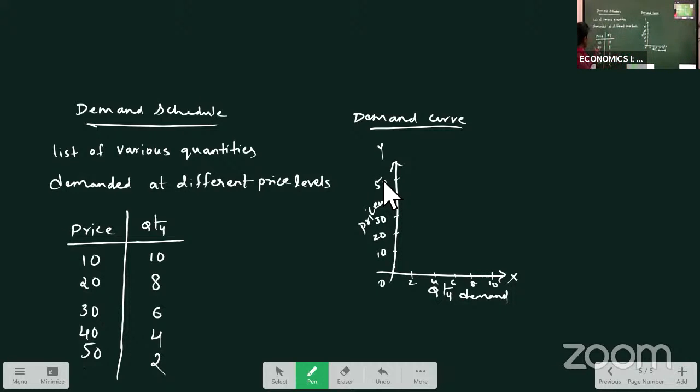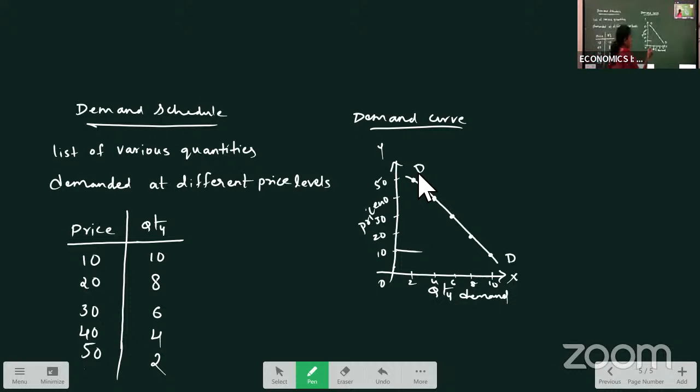When the price is 10 rupees, how much quantity are we demanding? 10. When price is 20, demand is 8. When price is 30, demand is 6. 40, demand is 4. 50, demand is 2. When you join all these points, you get a curve that is called the demand curve.